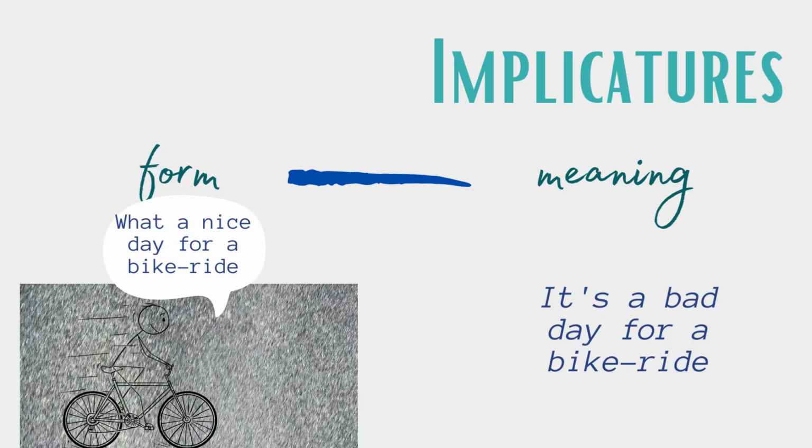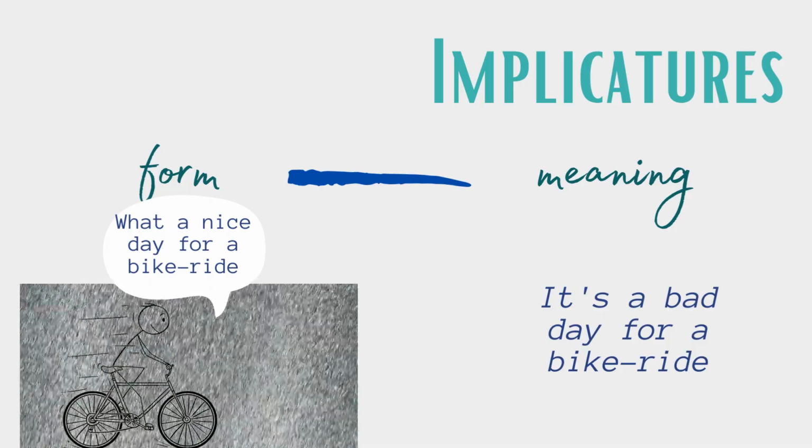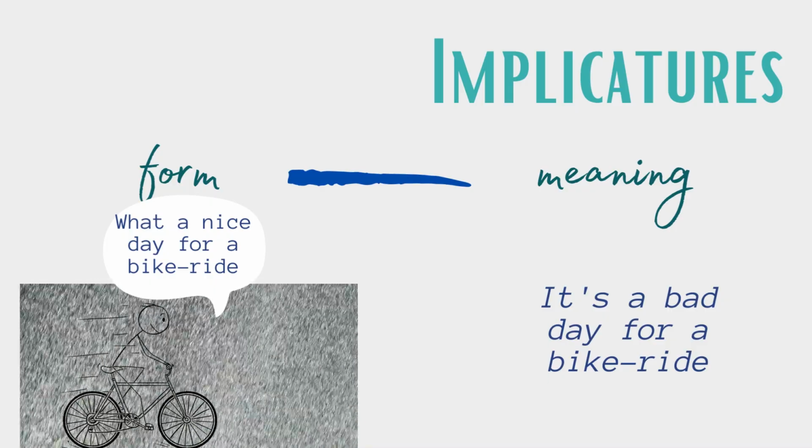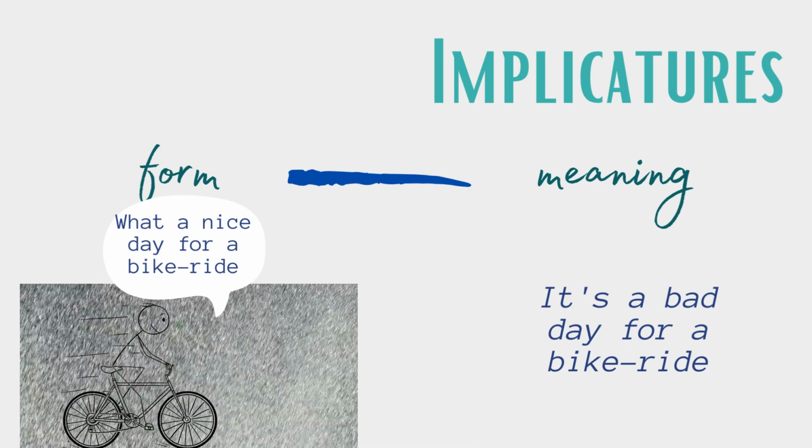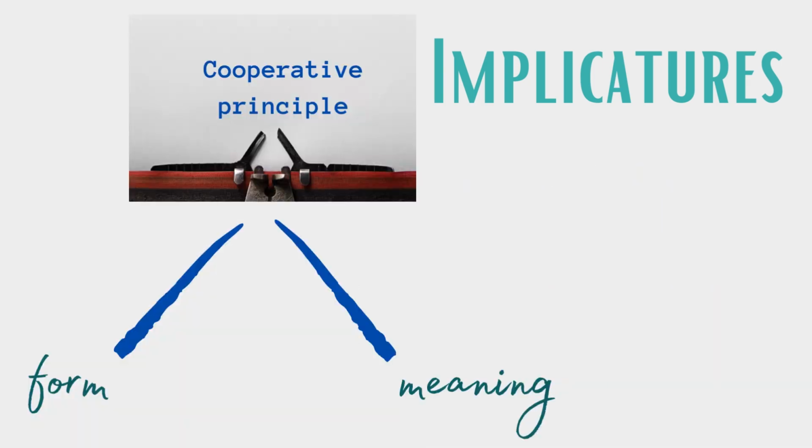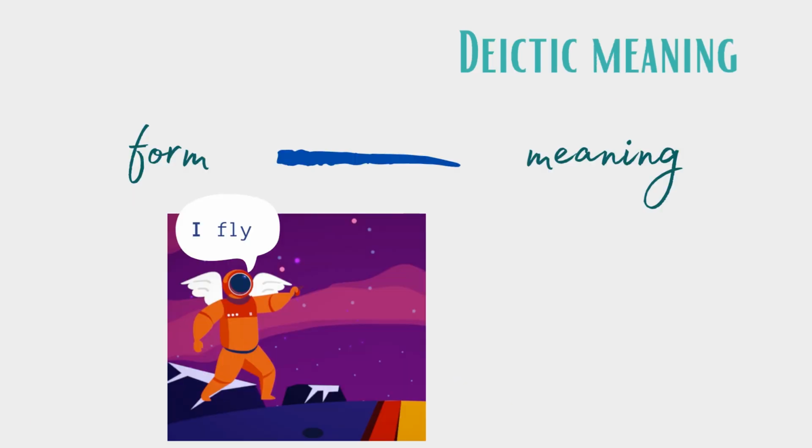He is being ironic. So the intended meaning cannot be read off the form. It is mediated by the principle of cooperation. We have to understand the intention of a speaker to really understand the meaning they want to convey.